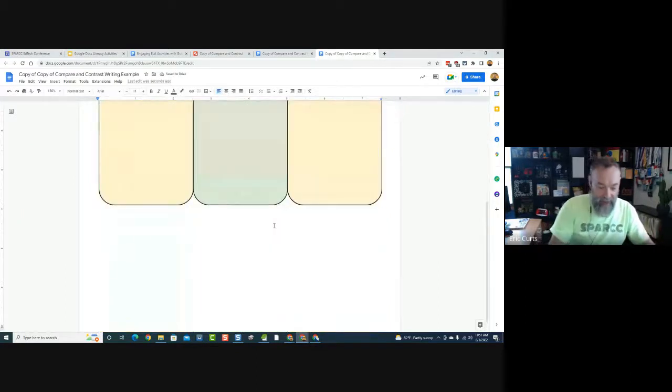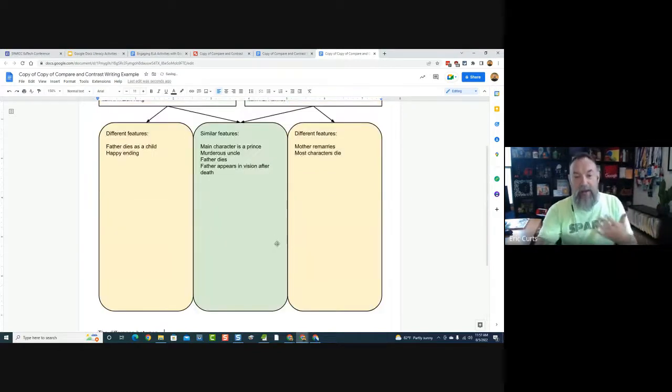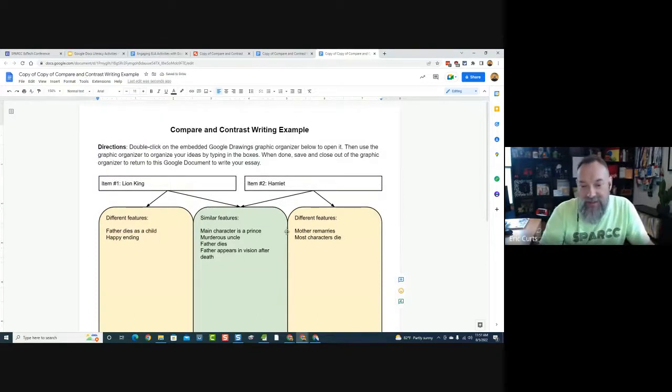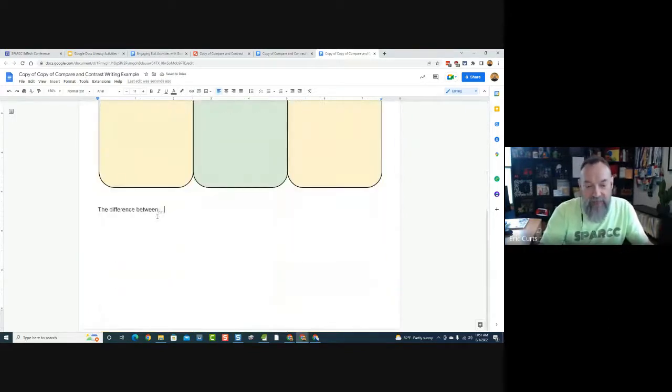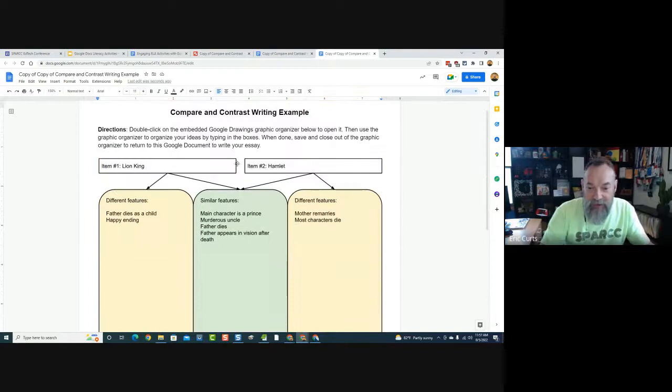And now they come down and they start writing into their essay. So, the difference, and I could start writing my essay out here, below. But the beauty of this is when they turn this in now, you don't just have their final essay they wrote, you've also got their pre-writing. You've got that built right into it.